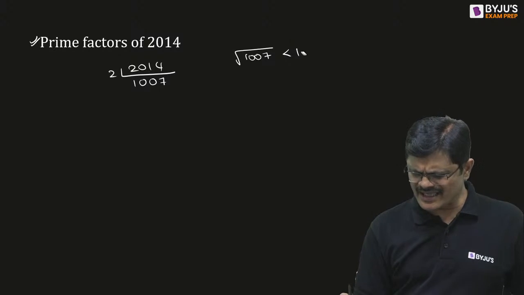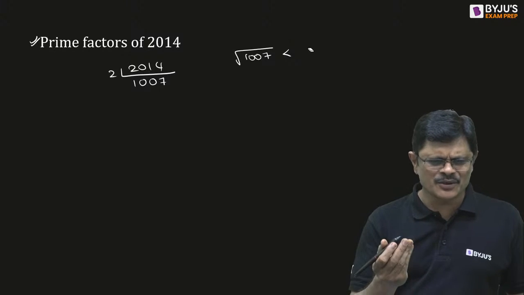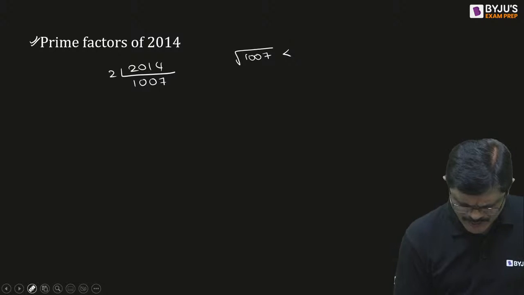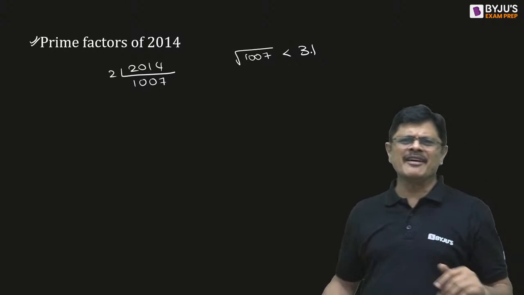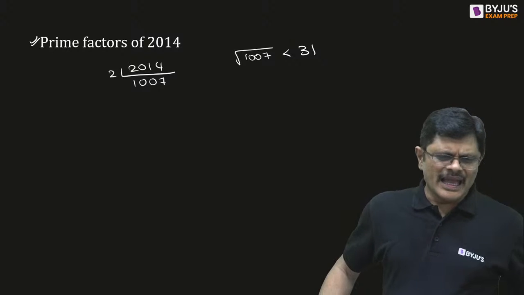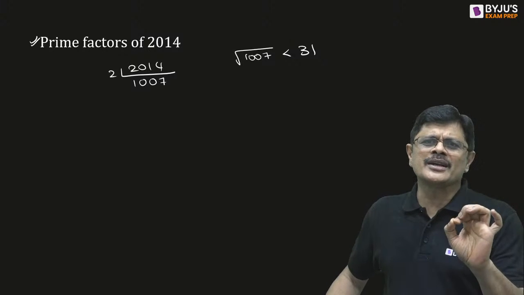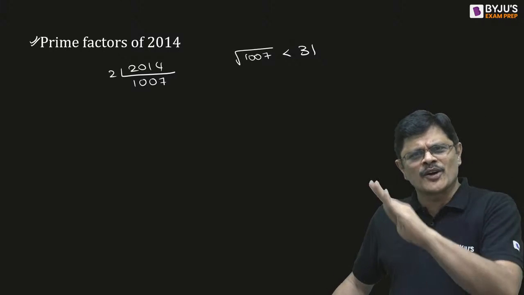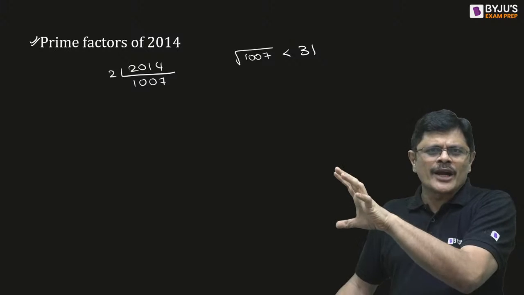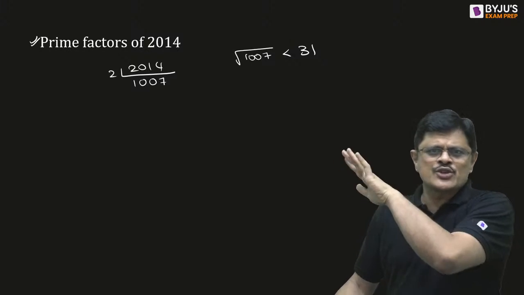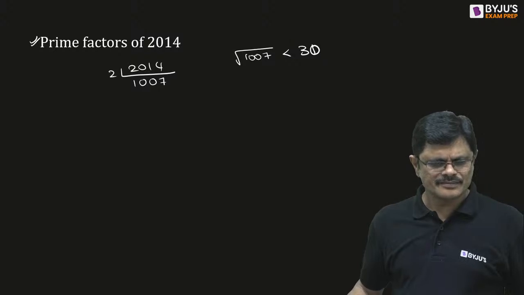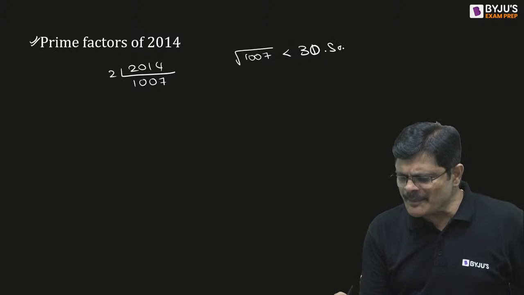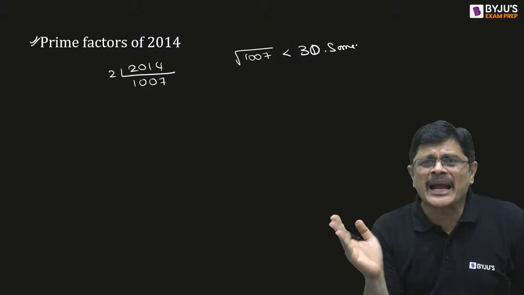Is it 100, Babu? Who is that? Venkateshan Babu. Where are you? 31 or 30? Please tell me exactly how much you got. 30 point something. Don't write 31 because that point something will not be considered now. So you have to take something less than that. 30 point something. So you consider the prime numbers less than this.